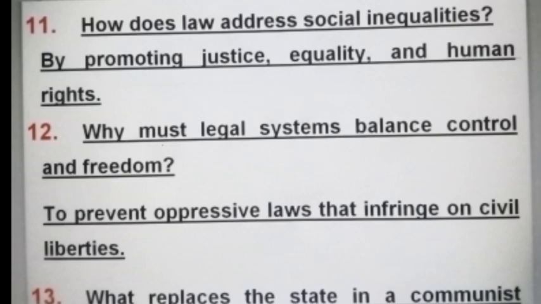How does law address social inequalities? By promoting justice, equality, and human rights. Why must legal systems balance control and freedom? To prevent oppressive laws that infringe on civil liberties.